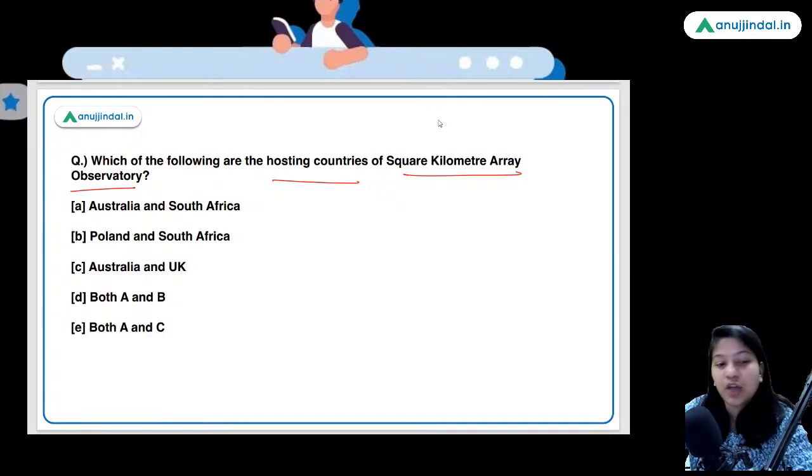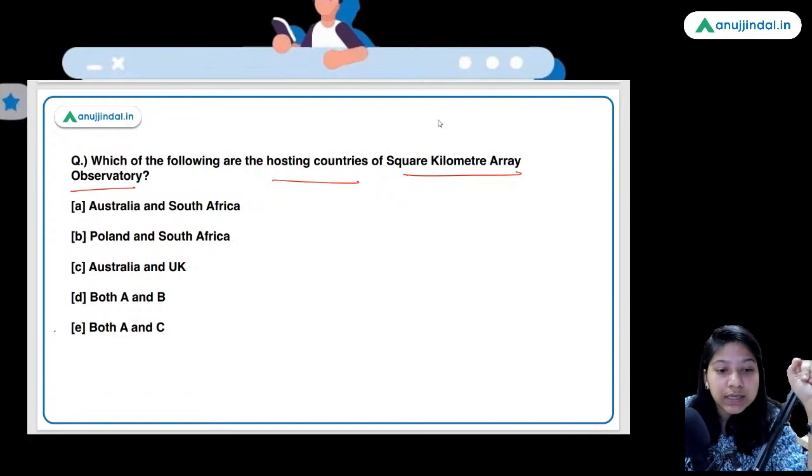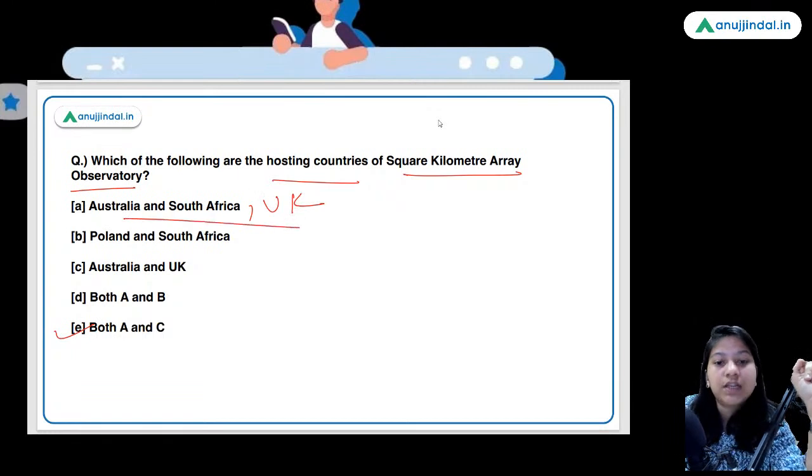Okay, those who are saying option A is the right answer, these people are wrong here. Option E is the right answer. Basically, Australia, South Africa, and UK. These three countries are the hosting countries of this observatory.